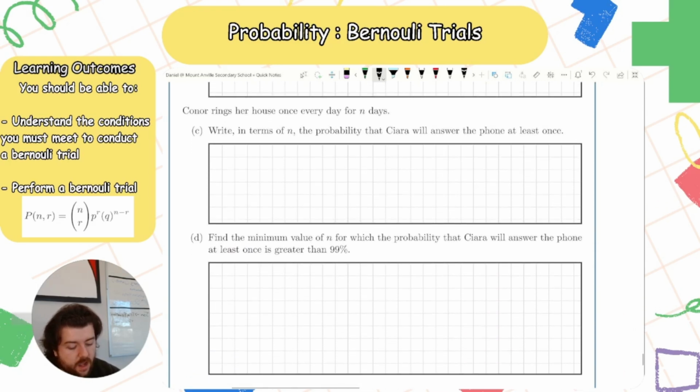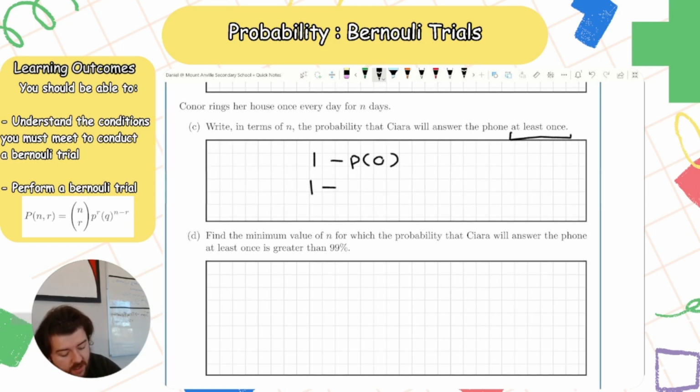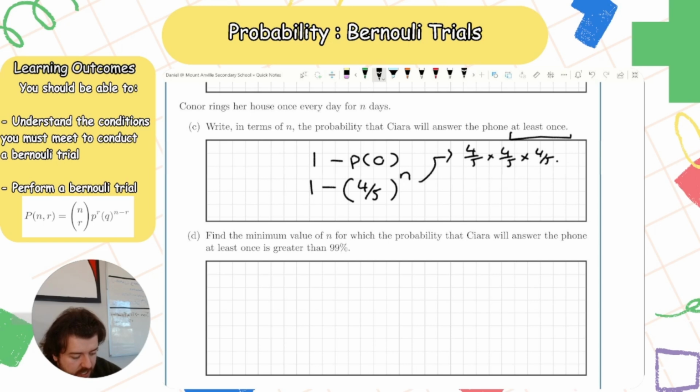Then here we go. Connor rings her house once every day for n days. Connor's a bit desperate, isn't he? Right. Write in terms of n the probability that Kira will answer the phone at least once. So at least once, that's 1 minus the probability that she does not answer at all. That'll be 1 minus the probability she doesn't answer, 4/5, for n consecutive days. So remember, that is just the first day she doesn't answer, times the second day she doesn't answer, times the third day she doesn't answer, and do that for n days.